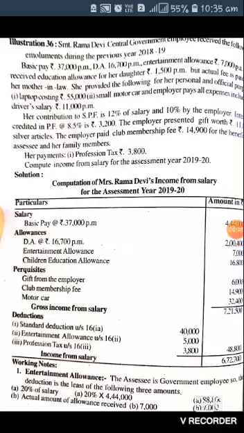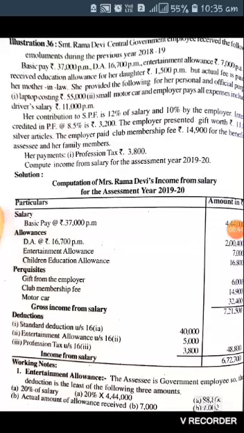Her basic pay is 37,000 per month and the DA is 16,700 per month, and entertainment allowance is 7,000 per annum, and she received educational allowance for her daughter, 1,500 per month, but the actual fee is paid by her mother-in-law.